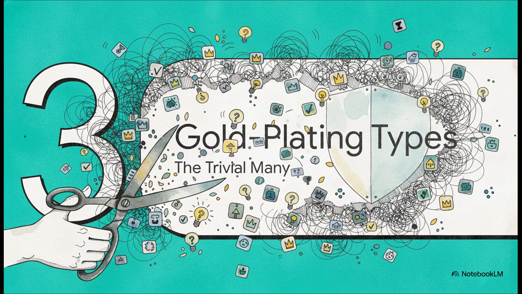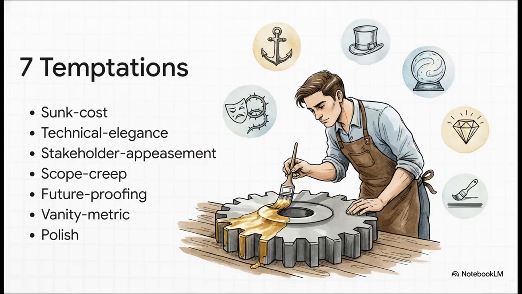Moving right along to section 3, 7 types of gold plating, identifying the trivial many. Now, to successfully say no to people, we need precise vocabulary to identify what kind of distraction a feature actually is. The Project Management Institute makes this really great distinction. Scope creep is stakeholder-driven, while gold plating is team-driven. And honestly, team-driven gold plating is insidious because the engineers genuinely believe they're helping. Whether it's future-proofing or technical elegance, you have to name the temptation so you can gracefully cut it.